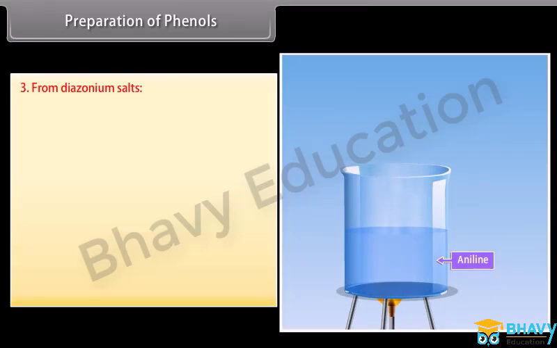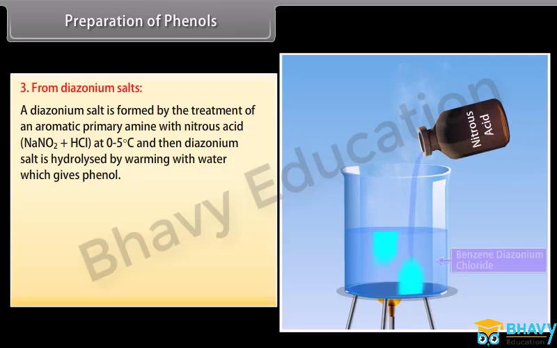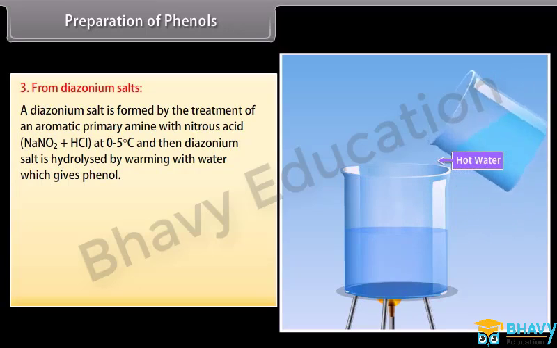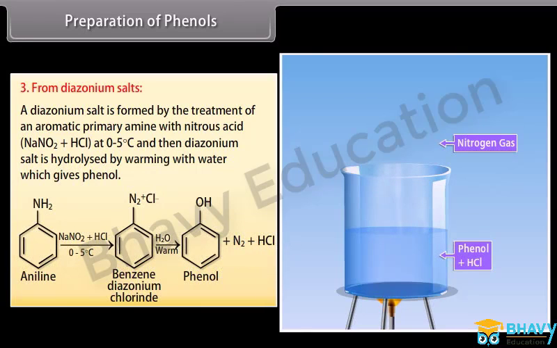Preparation of phenol. From diazonium salts. A diazonium salt is formed by the treatment of an aromatic primary amine with nitrous acid at 0 to 5 degrees Celsius, and then the diazonium salt is hydrolyzed by warming with water, which gives phenol. Aniline treated with nitrous acid at 0 to 5 degrees Celsius forms benzene diazonium chloride, and then by adding warm water it forms phenol, nitrogen and hydrochloric acid.